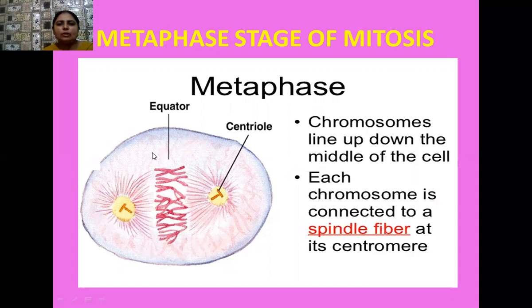Spindle fibers, and on these spindle fibers, all the chromosomes arrange themselves at the equatorial position, or the equator. See, all the chromosomes are in the center of the cell, and this arrangement of the chromosomes in the central position is known as the metaphase plate or the equatorial plate.